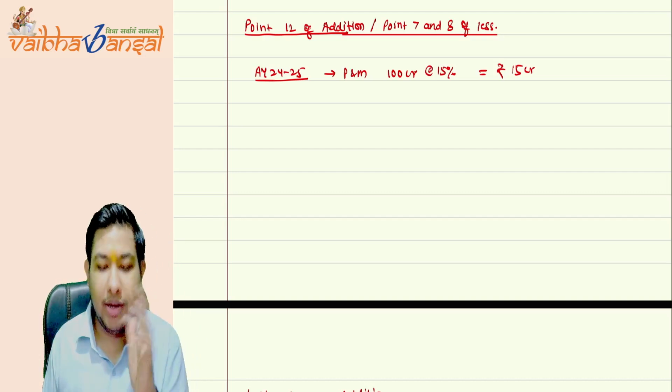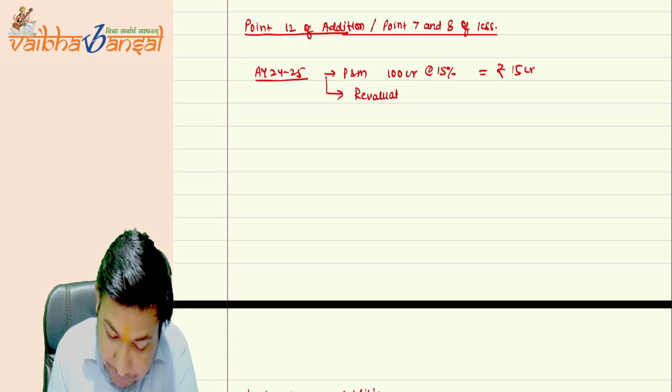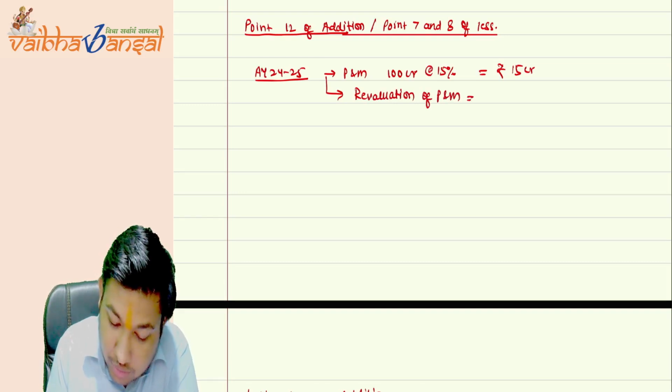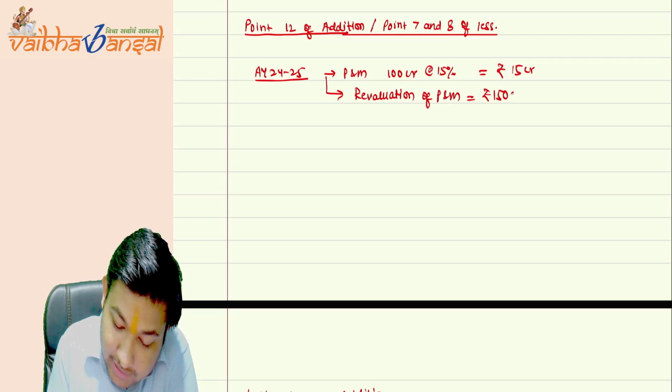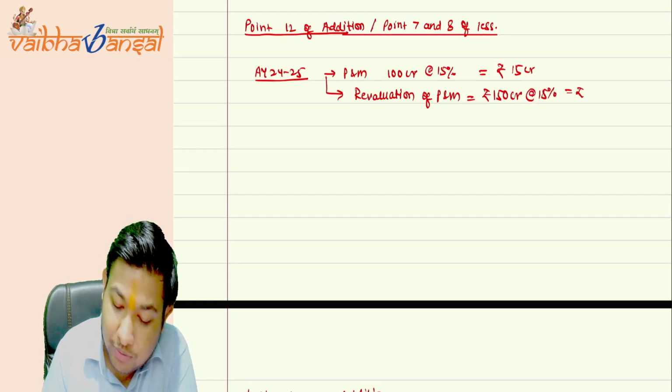But what I did was a revaluation of plant and machinery to rupees 150 CR. Then I charged the depreciation at the rate of 15%, which comes to rupees 22.5 CR.